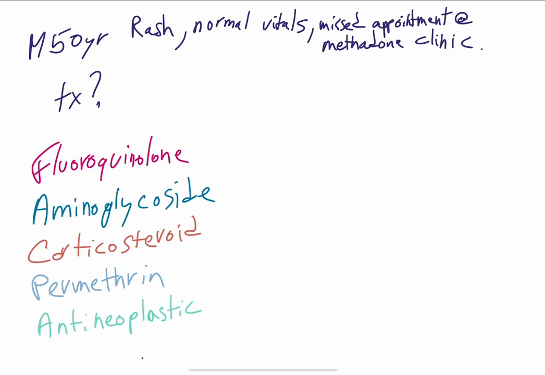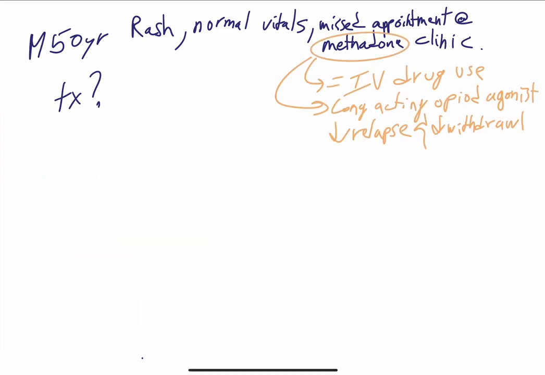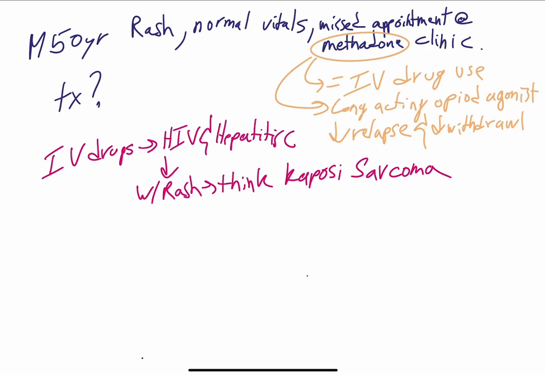The mention of him missing a methadone clinic appointment implies that he has a history of IV drug abuse, most likely heroin. Methadone is a long-acting opioid receptor agonist used to prevent heroin relapse. So when a patient stops using heroin, they experience withdrawal symptoms such as piloerection, yawning, rhinorrhea, general discomfort, which in turn can lead them to relapse. Methadone stimulates the opioid receptors to prevent these withdrawal symptoms. The implication is that he is an IV drug user, and IV drug use is associated with HIV and hepatitis C.